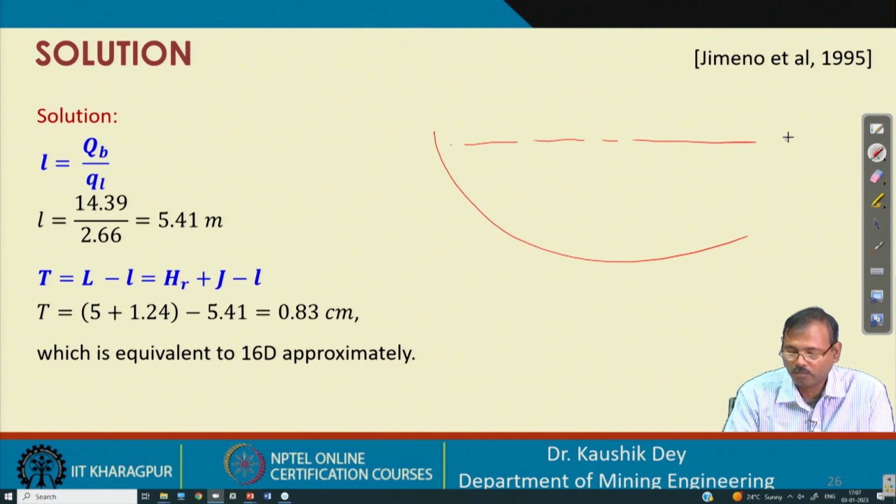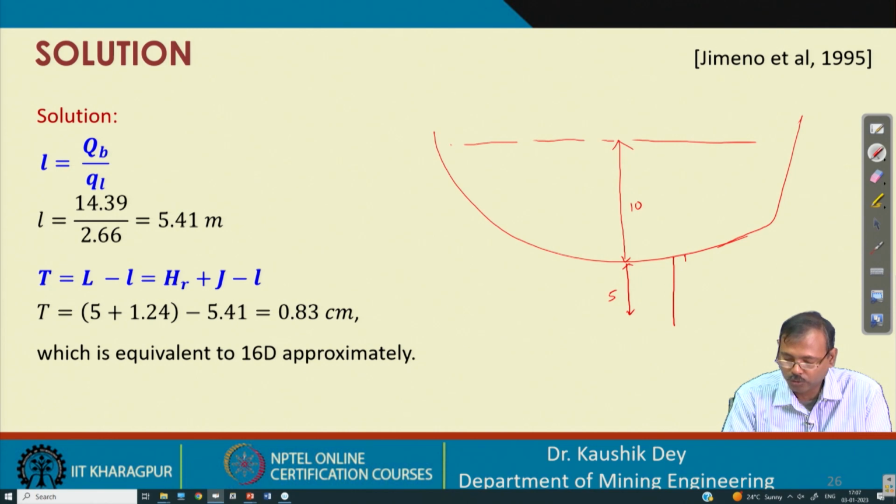Say this is a 10 meter water column, below that we have 5 meter rock. So, we have to carry out a drilling of 6.24 meter, in which this is 1.24 meter, we have to place 5.41 meter of explosive, and this is 0.83 meter